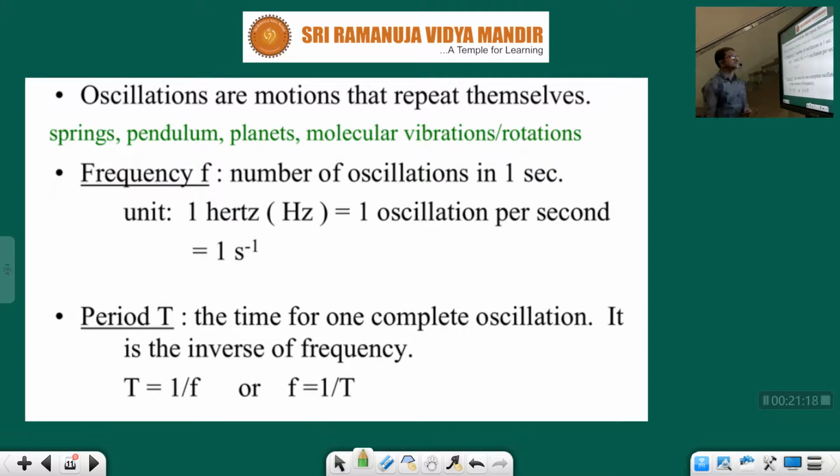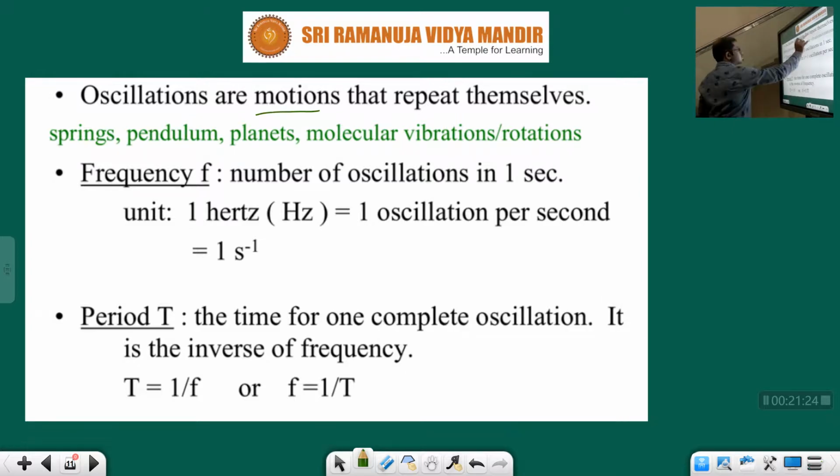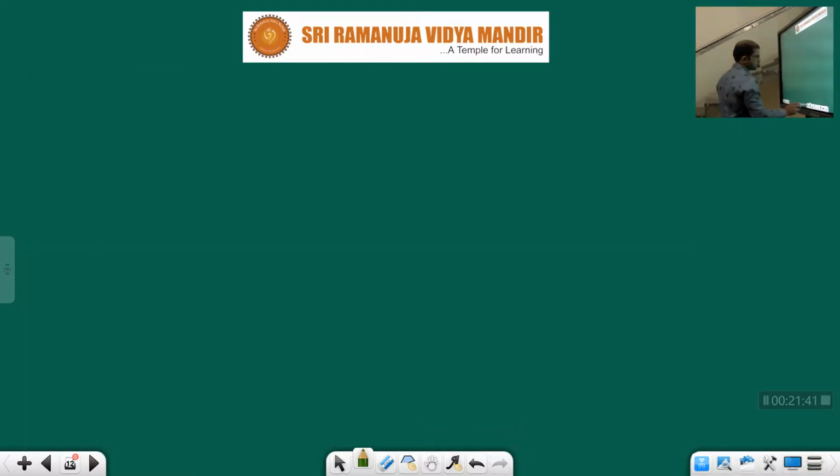Next, oscillations, children. See, oscillations are motions that repeat themselves. I said, no, children, it continuously moves between two fixed positions. That's it. Oscillation in the sense you can also consider the movement of Earth around the Sun.